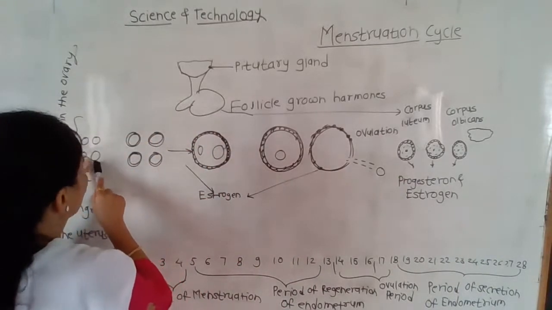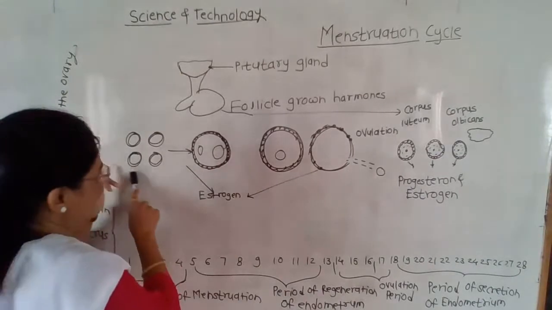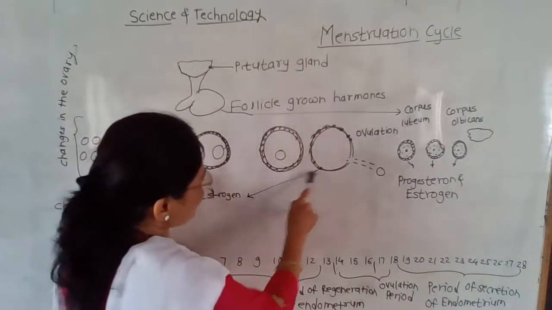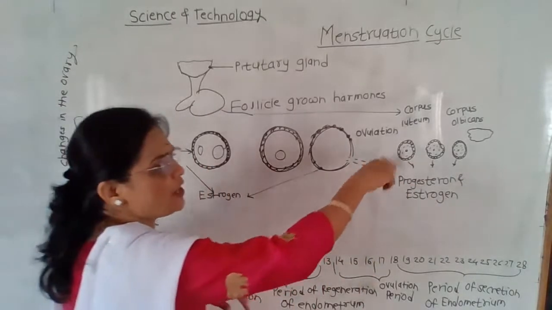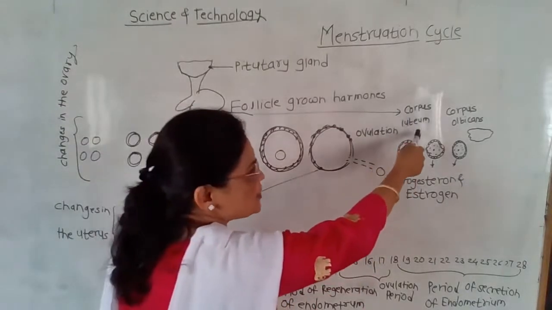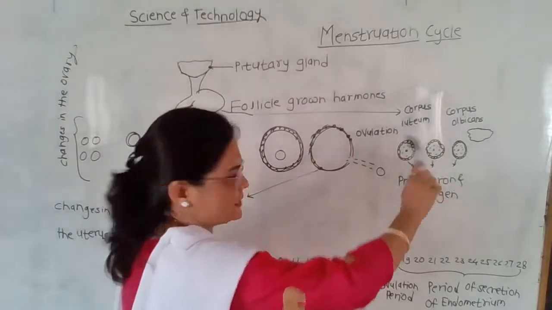First of all, the follicles, then the ovules, then the role of estrogen and progesterone. Later on, I will explain the corpus luteum and corpus albicans.